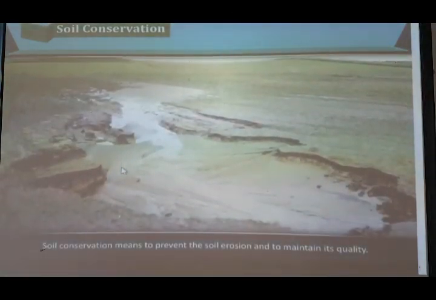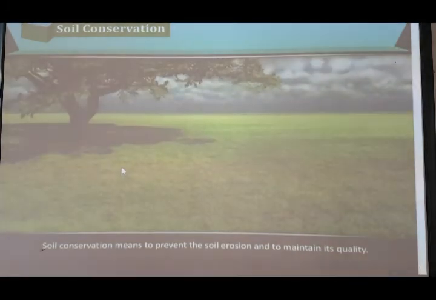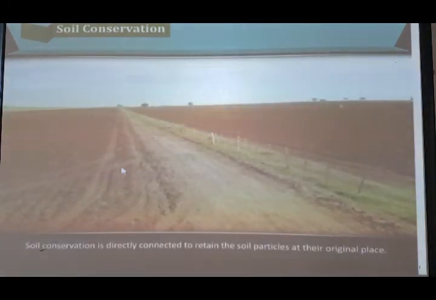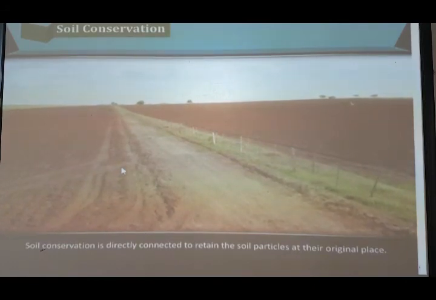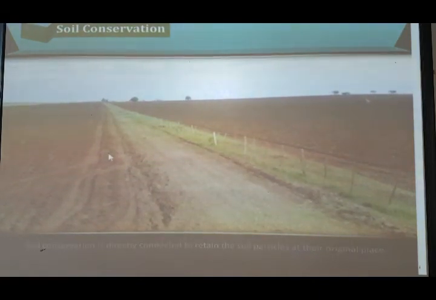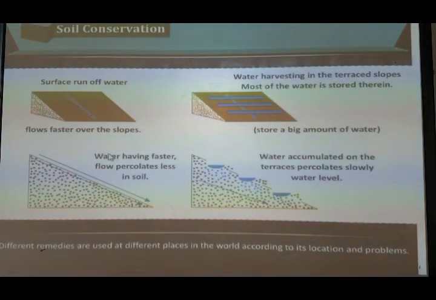Soil conservation means to prevent soil erosion and to maintain its quality. Soil conservation is directly connected to retaining the soil particles at their original place. Different remedies are used at different places in the world according to their location and problems.